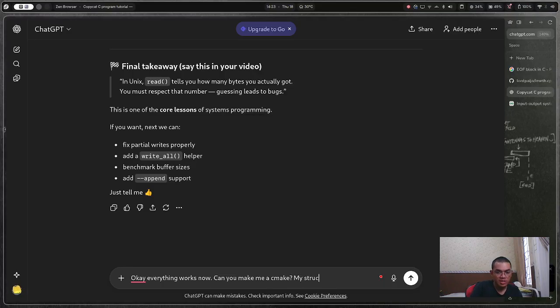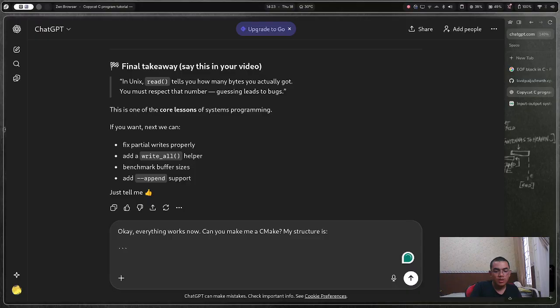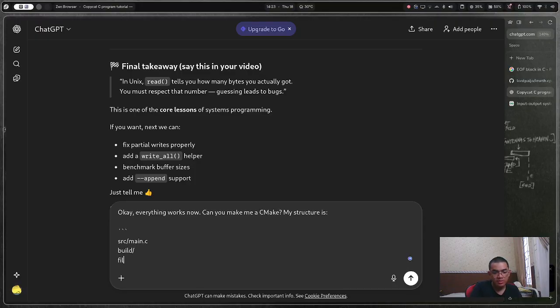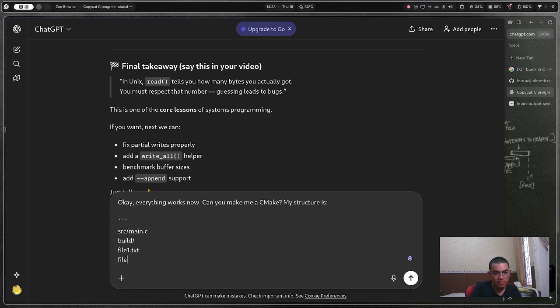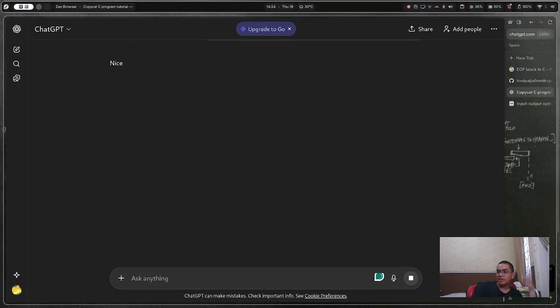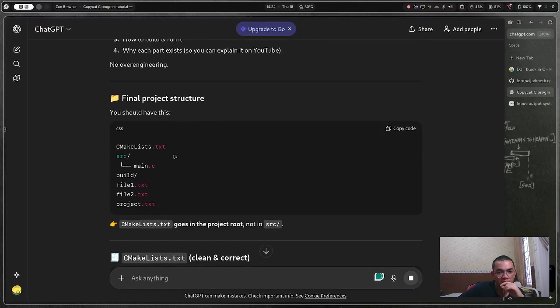My structure is this: it is going to be root, and then src, segment.c, build slash, file1.txt, file.txt, project.txt. I'm going to make the CMake first. I don't know how to make CMake, to be honest. I'm dumb, man. Nice work. Anyway, everything running. Enable CMake list. CMake list is src.